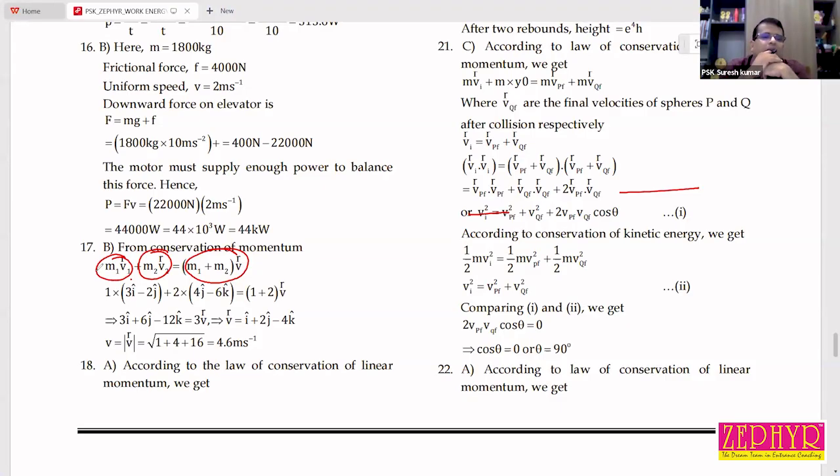So M1 V1, V1 is directly given, plus M2 V2 is equal to M1 plus M2 into V. You want to find this V. Then you find the velocity in vector form. Then finally you convert that. You are asking for the magnitude of velocity, that is speed only. So you took the magnitude.